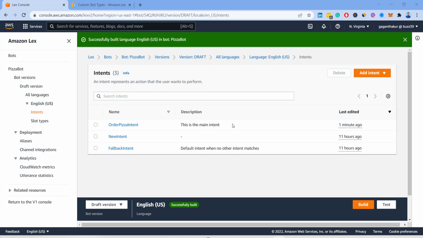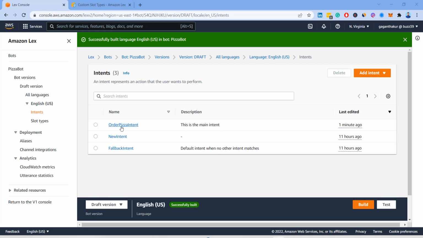So in this video, we will continue our discussion on intent and slot. In the last example, we were only saying I want pizza, and then it was asking us multiple questions. What if I can give all the information in one shot? Will it recognize that? We will see in this example how I can give all the information in one shot, and it should recognize everything and not ask me individual questions. It has to be smart, right? How can we do that?